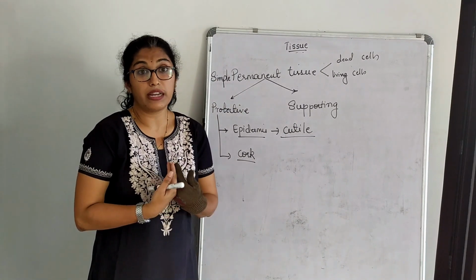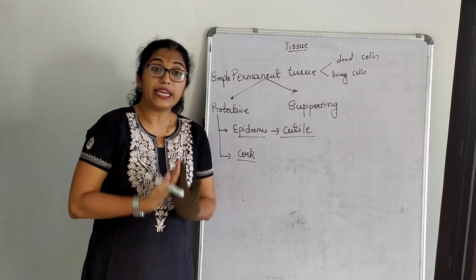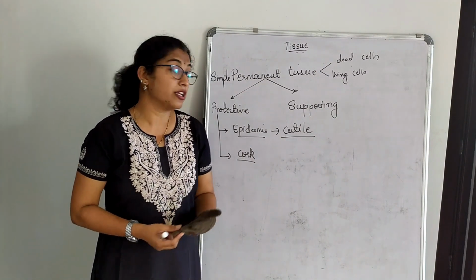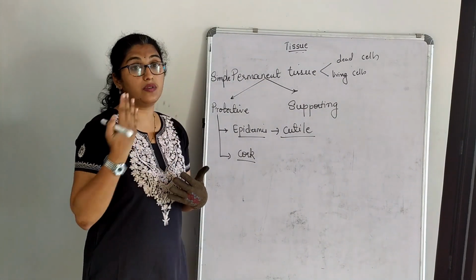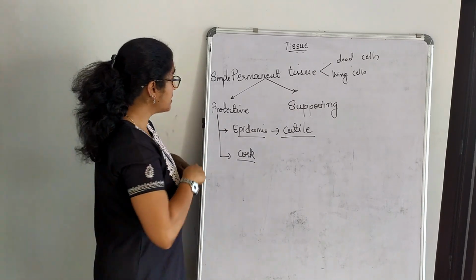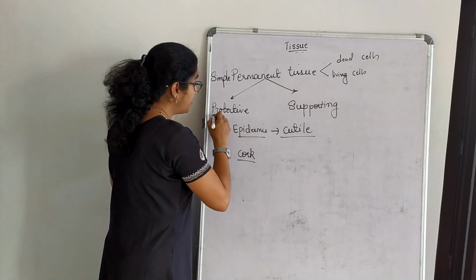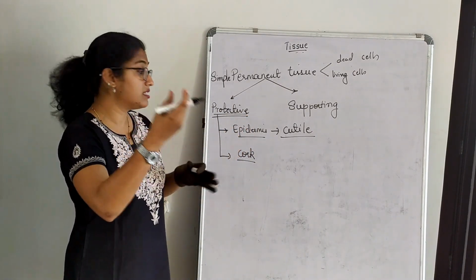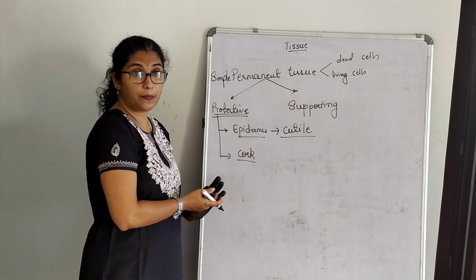Of course yes, but not as we do, because we can safeguard ourselves inside our house, but animals and plants cannot. So they have a certain layer outside which acts as a shock absorber. That comes under protective, which is why the word protective. It protects the stem.